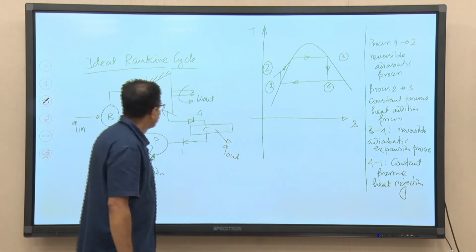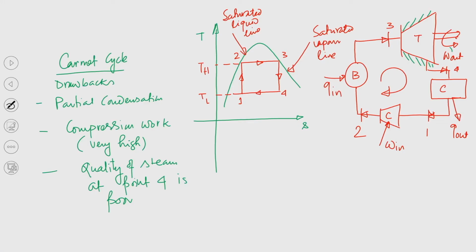Try to understand one important thing. The efficiency of the ideal Carnot cycle is 1 minus T_L by T_H, that you have studied in the thermodynamics course.